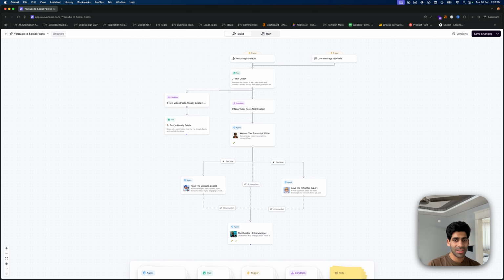And this multi-agent system represents just one way of leveraging AI for business growth.